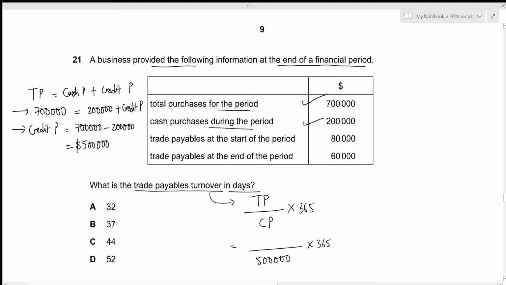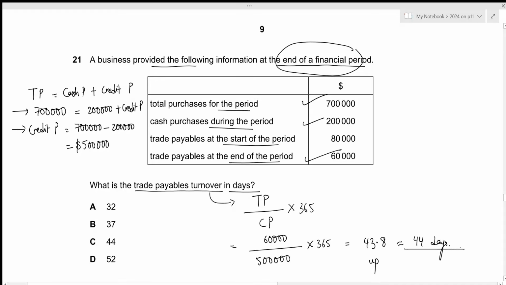Now we need the trade payables as well. So we have trade payables at the start of the period and trade payables at the end of the period. In this case, all of the information is at the end of the financial period. And normally while calculating the ratios, we use the ending balance. So the trade payables should be of 60,000. This results in the value of 43.8. And whenever we are calculating ratios in days, we always need to round it up. So that will be 44 days. That's the answer we're looking for, which is given by option C. That's all for the 21st question. Let's move towards the next one.